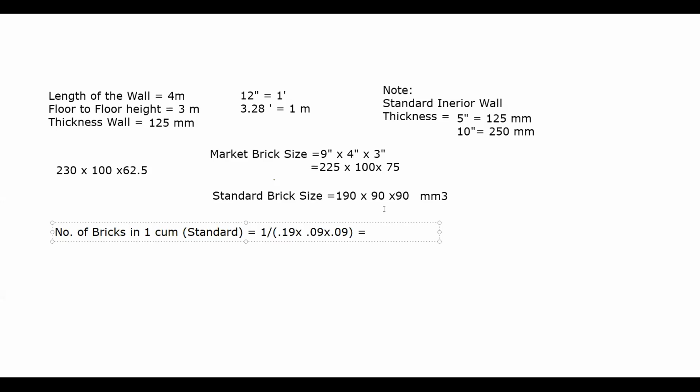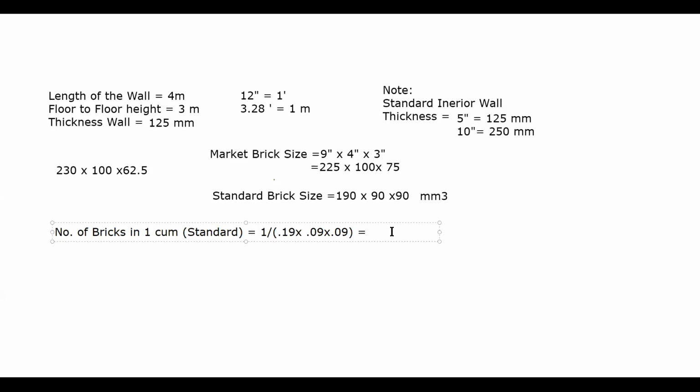So what is this value coming? Is it coming 500 or something else?